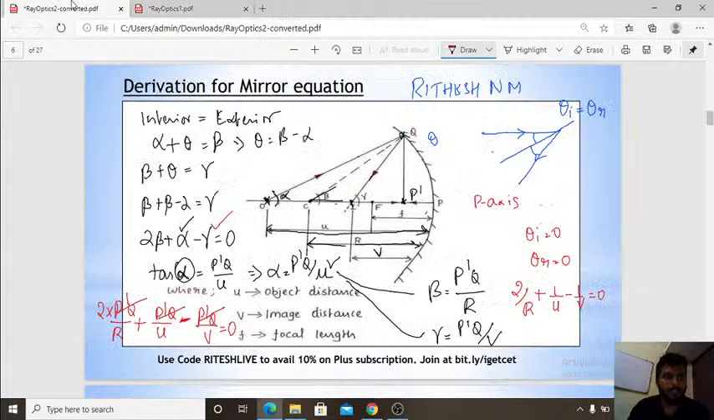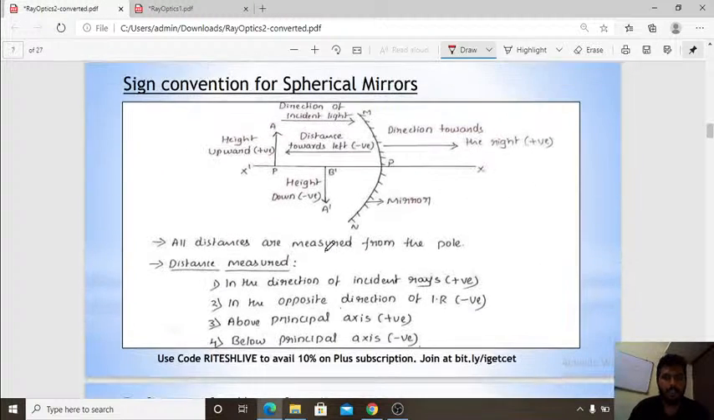So that is the mirror equation. Next, sign convention for the spherical mirrors. I have told that principal axis in the upward direction is positive, and principal axis in the downward direction is negative. In the direction towards the right, that is positive. In the direction of incident ray, that is positive, and towards the left, that is negative. So that is the sign convention.